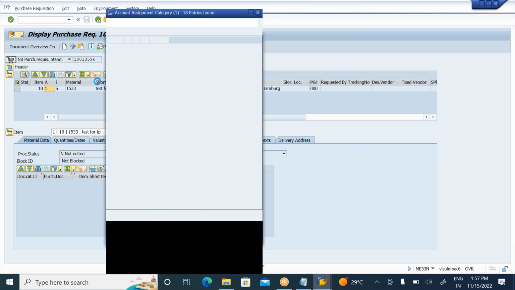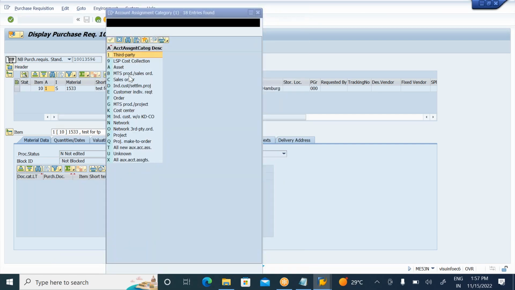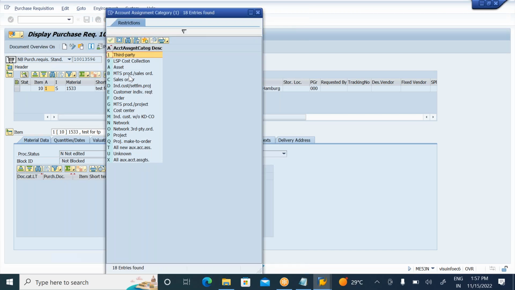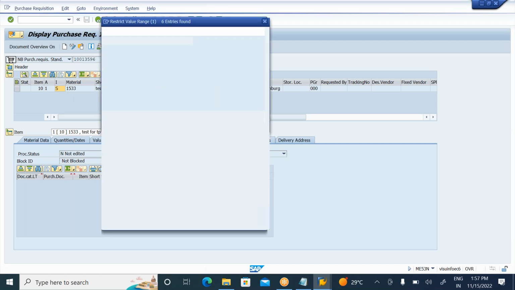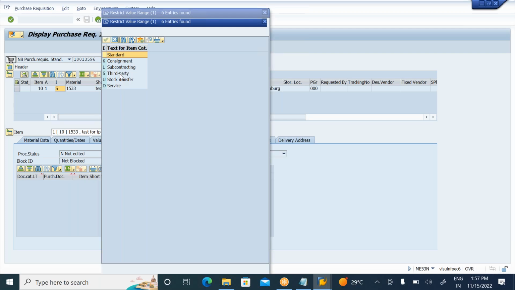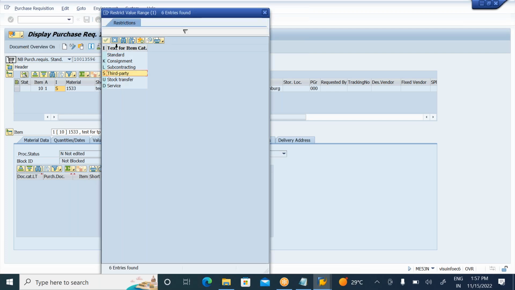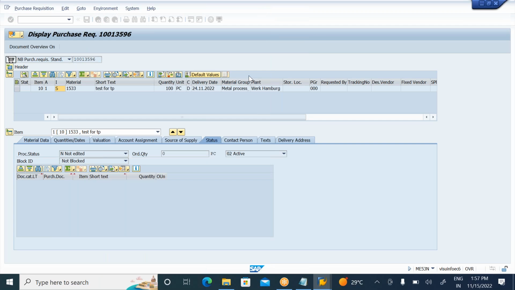Now you can see why the system is showing one, meaning third party. Because in general, the material is received into the company, but this time we are procuring the material from the vendor, but the material is not received into your company. That's what I need to show as a consumption, right? So that's why the system is selecting the account assignment category and item category. Item category yes means third party. We are procuring, but the material is not coming to the stores. So account assignment is one and the item category is here.